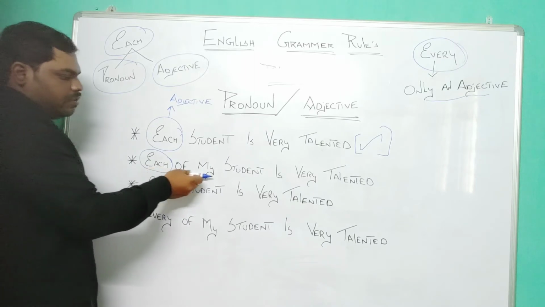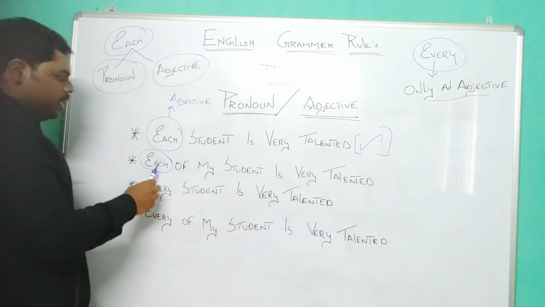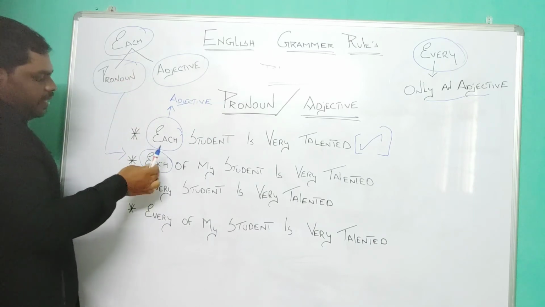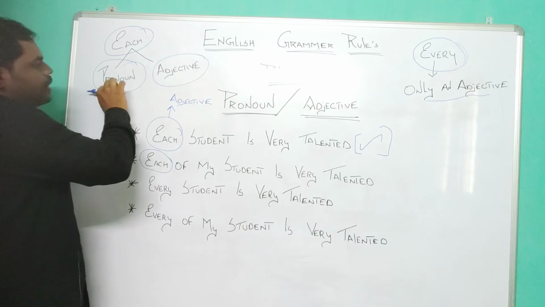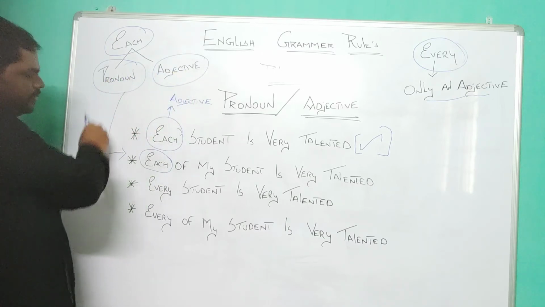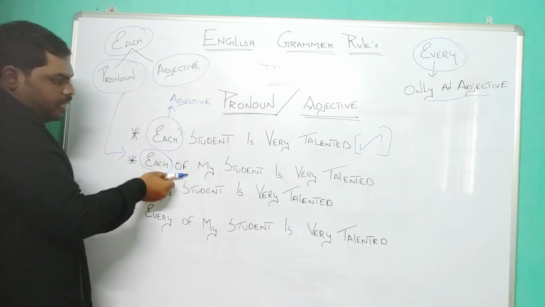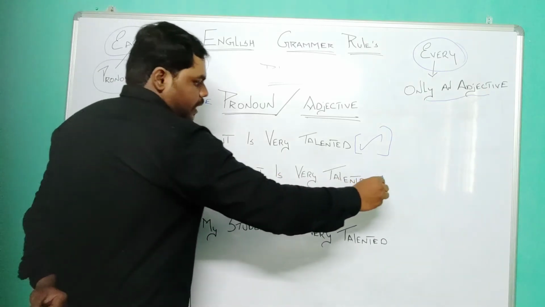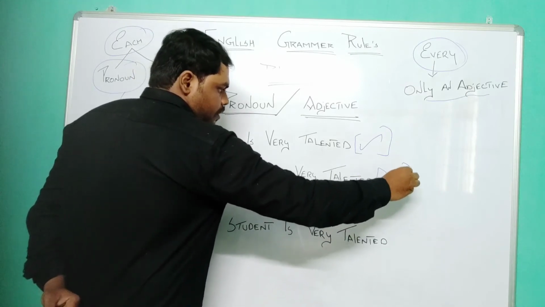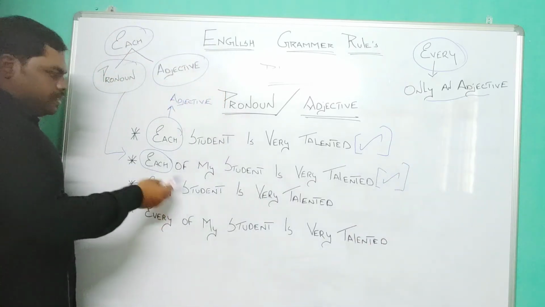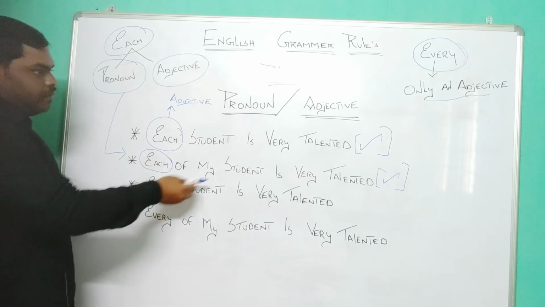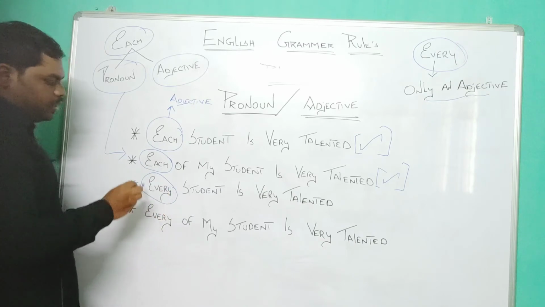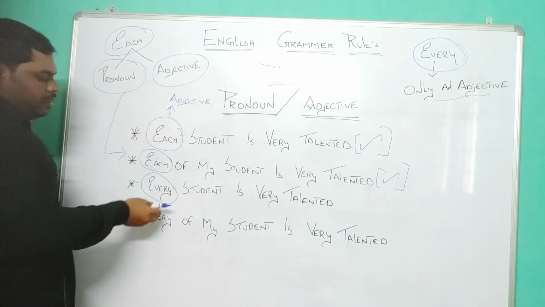So each of my student is very talented. So here also I have taken an example as a pronoun. Each again can act both as pronoun and adjective. So it is trying to act as a pronoun here. So the sentence, each of my students are very talented, is also in the right form. Grammatically it's right. But if we see for each, here I have used the word each to represent as an adjective.